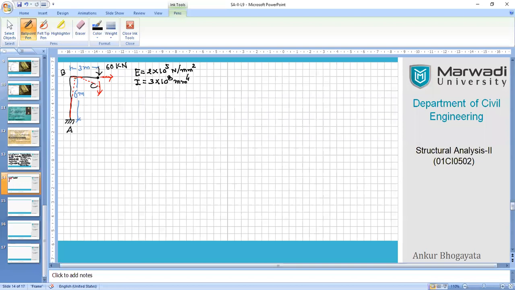But to make this problem more complex, I may not give you the direct value of I, but I may give you the shape of the cross section with some dimension, like 2 by 2 mm, and for that you need to obtain the I. That is how I can increase the level of complexity of the problem if I want to give you more challenges. But right now we are not at that stage. We are still starting and entering into the world of calculation of this kind of problem. So we'll take direct values. Now what I need is delta C in the vertical direction and delta C in the horizontal direction.